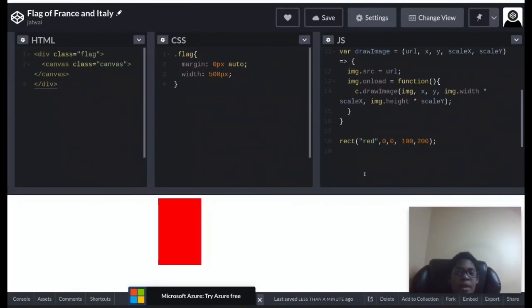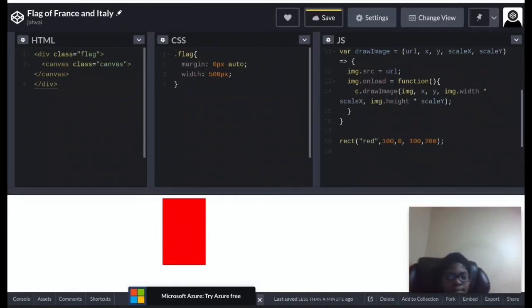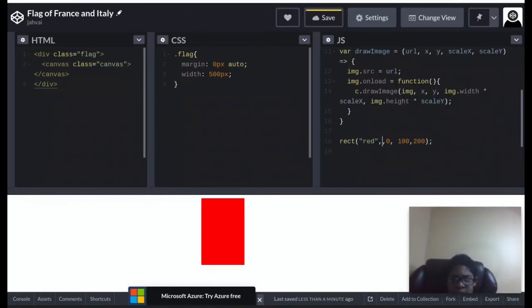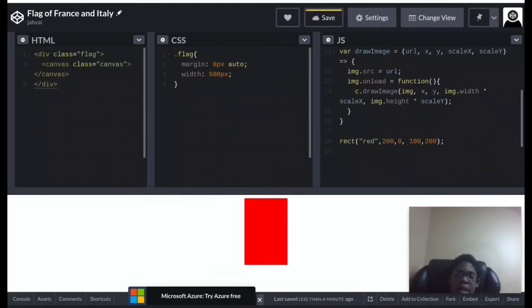But anyways, after that, we need to move it a little bit. So 10. Where will that move it? Yes, that moved it forward. So 100. Okay, 200. Oh yeah, that looks perfect.